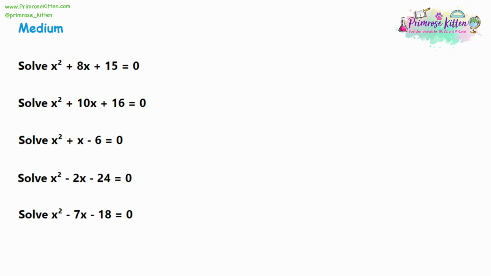So for each one of these, we're going to factorise, meaning we want two numbers which multiply to give 15 and add to give 8 for the first question. We're going to set up our double brackets. And to factorise, we're going to look at the factors of 15 first. So let's divide it by all the numbers. 15 divided by 1. We can't divide by 2. We can divide it by 3. We can't divide by 4. We can divide by 5, but we've already got 5, so we're repeating ourselves. We have finished our factor list.